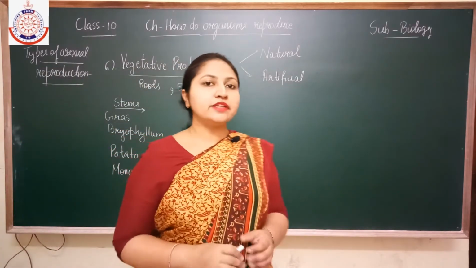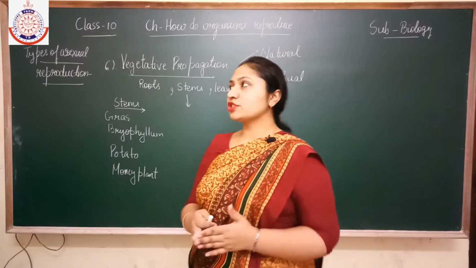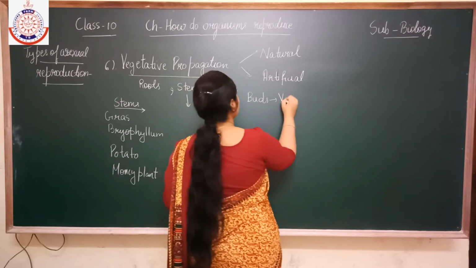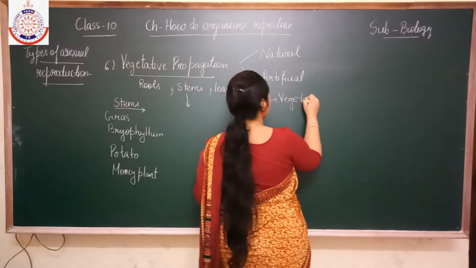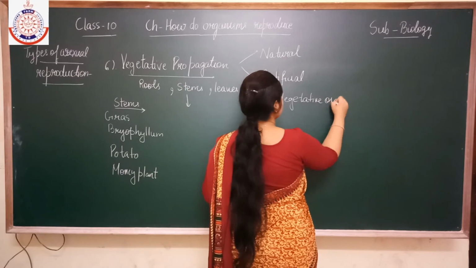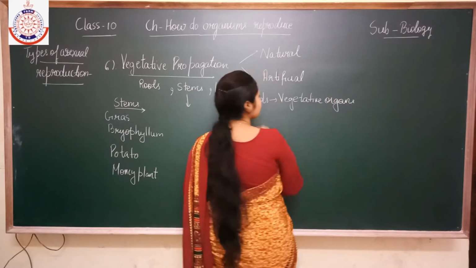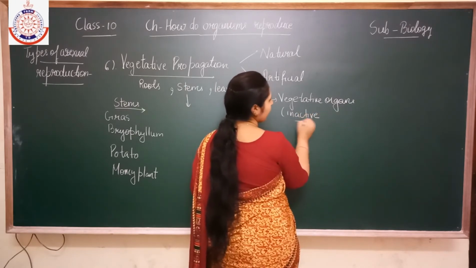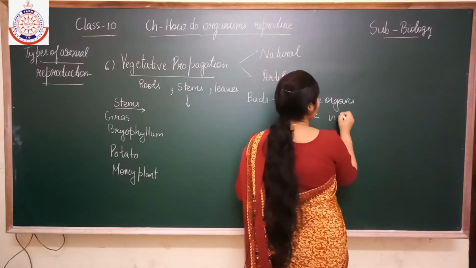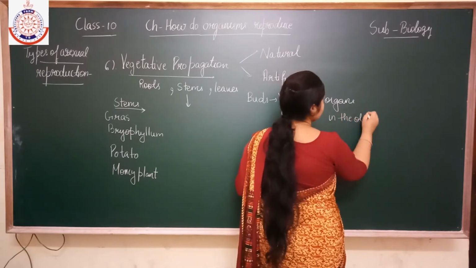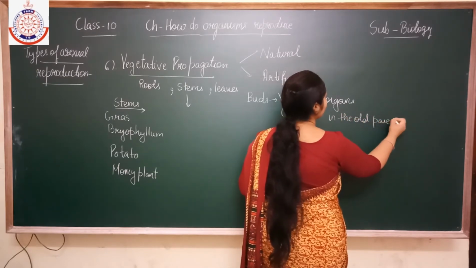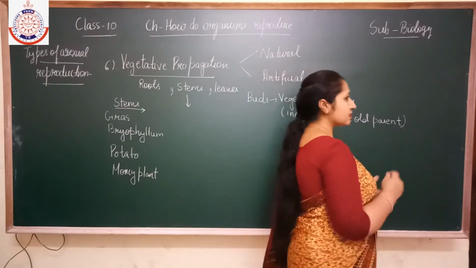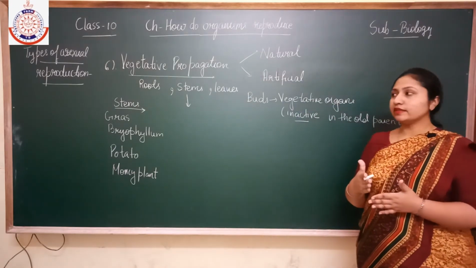The roots, stems and leaves contain vegetative organs, which are buds. Buds are the vegetative structures, or you can say vegetative organs. And these buds are present in an inactive condition in the old stem, root and leaves, in the old parent. Okay, means in the root, stem and leaves.